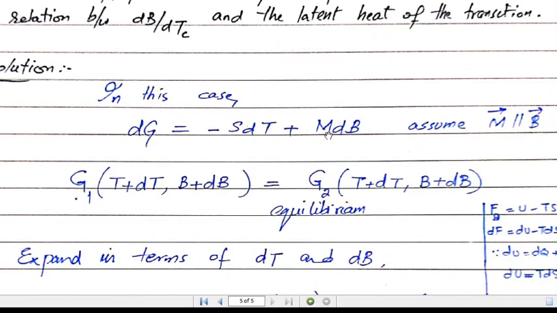One thing to note is that I have denoted the magnetic free energy as G, but I should have denoted it with the sign F, I think. So do not confuse it with the Gibbs free energy. This is the magnetic free energy, which is denoted by F.